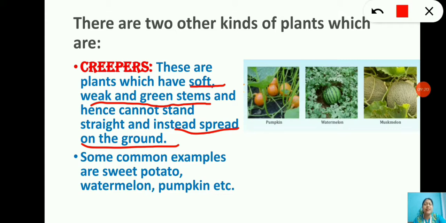That is the reason they spread on the ground. So those plants are called creepers. We have some examples like sweet potato, watermelon and pumpkin. Here you can see pumpkin and watermelon, you must have seen they creep on the ground. So those are said to be creepers.